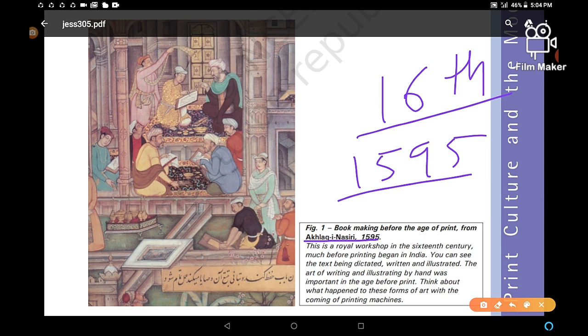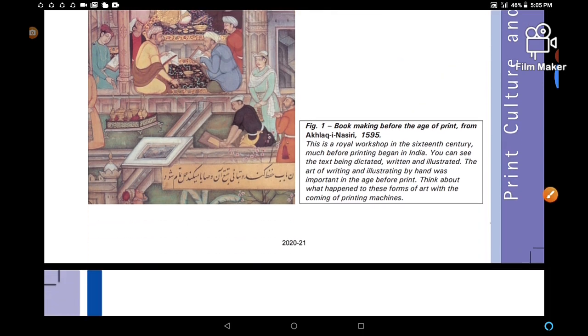In this picture you can see that this person is narrating something, speaking something, and these people are writing something. Clear? So this is a place where people are writing their manuscripts. They are copying. So this is a royal workshop in the 16th century, much before printing began in India. Clear? So this was figure 1.